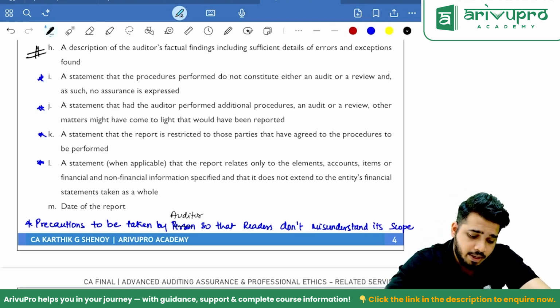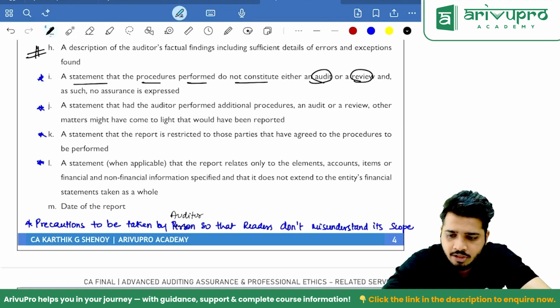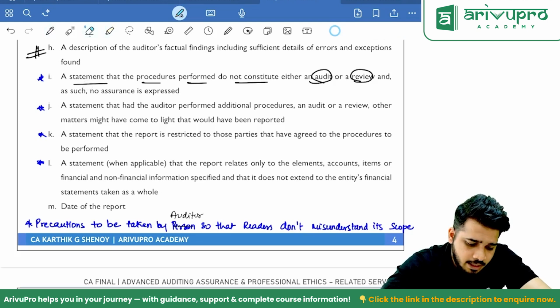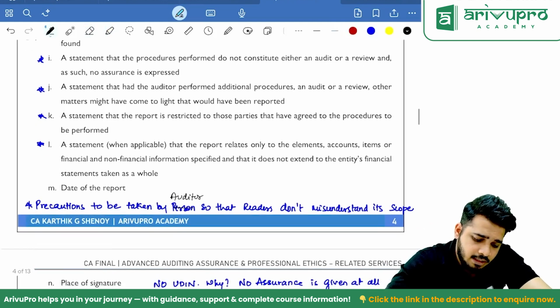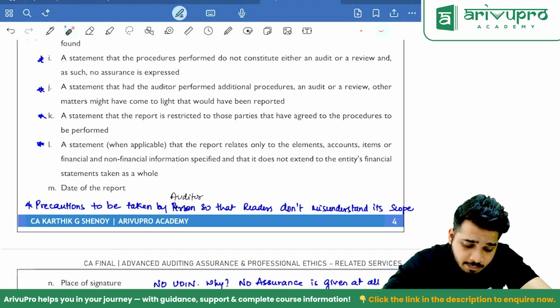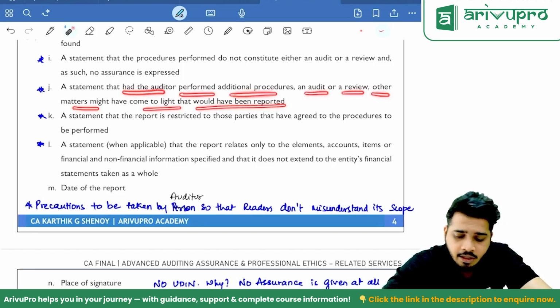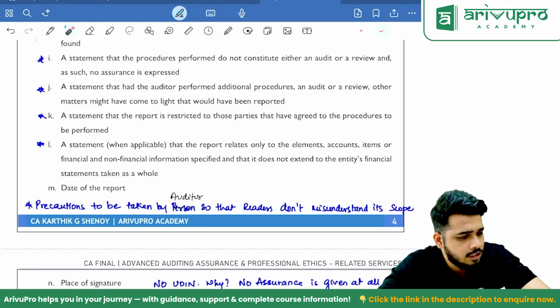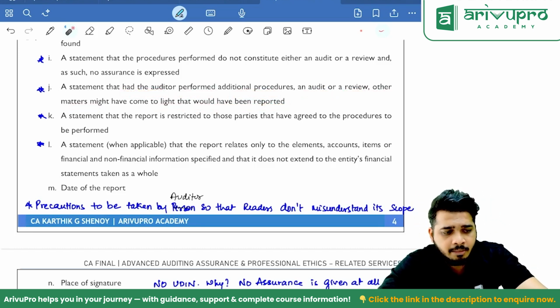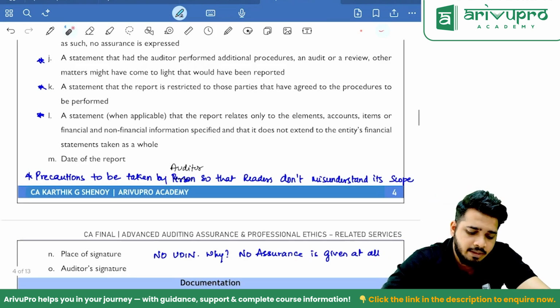Okay, sir. Point number 1. What should we consider? A statement that procedures performed do not constitute either an audit or review. Clearly mentioned, this is not audit, this is not review as well. Then a statement that had the auditor performed additional procedures, an audit or review, other matters might have come to light, would have been reported. So clearly you should mention, if I had done the audit or review, maybe some more matters would have come to the attention.